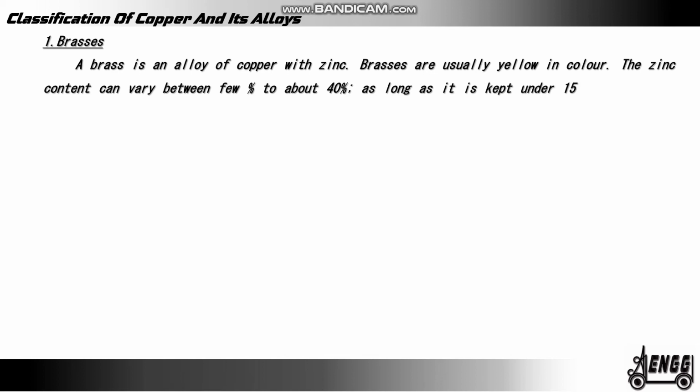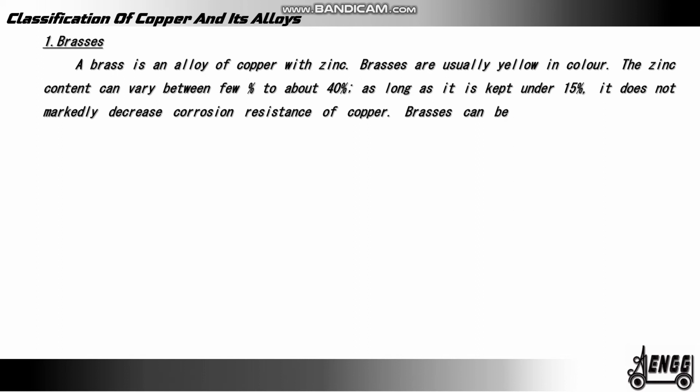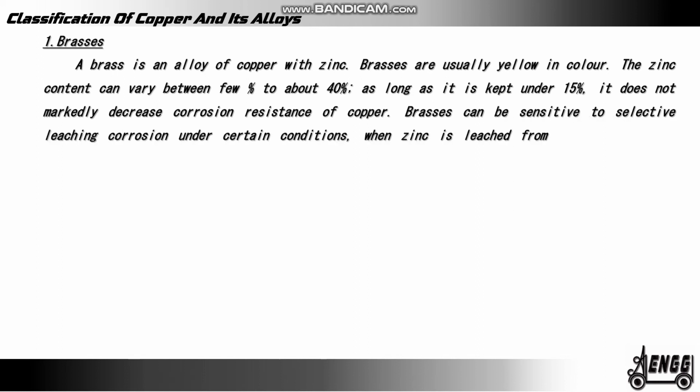One, brasses. A brass is an alloy of copper with zinc. Brasses are usually yellow in color. The zinc content can vary between a few percent to about 40%. As long as it is kept under 15%, it does not markedly decrease corrosion resistance of copper. Brasses can be sensitive to selective leaching corrosion under certain conditions, when zinc is leached from the alloy, leaving behind a spongy copper structure.